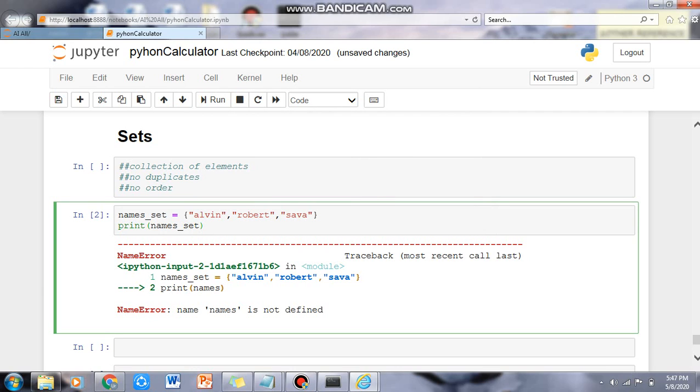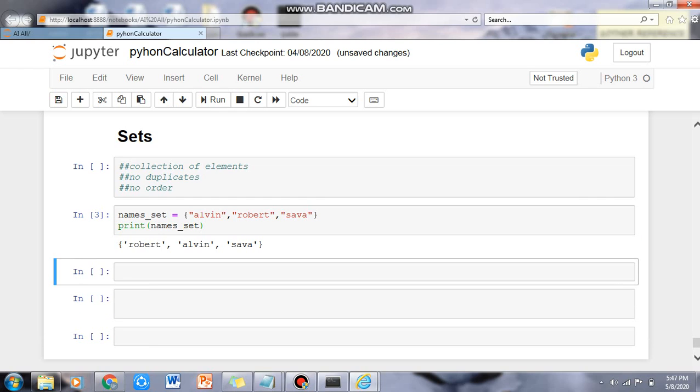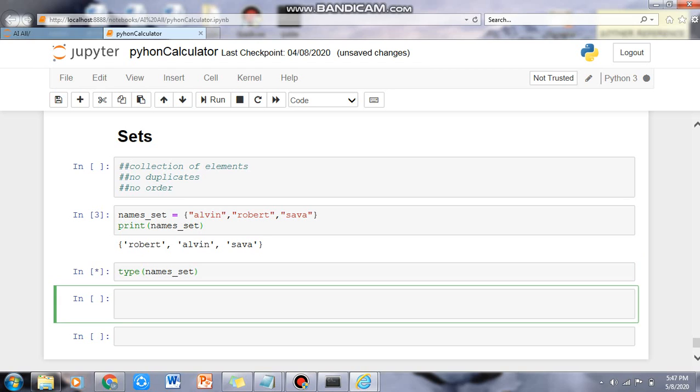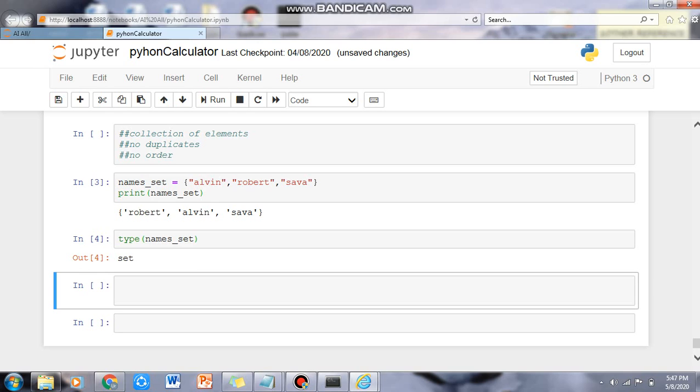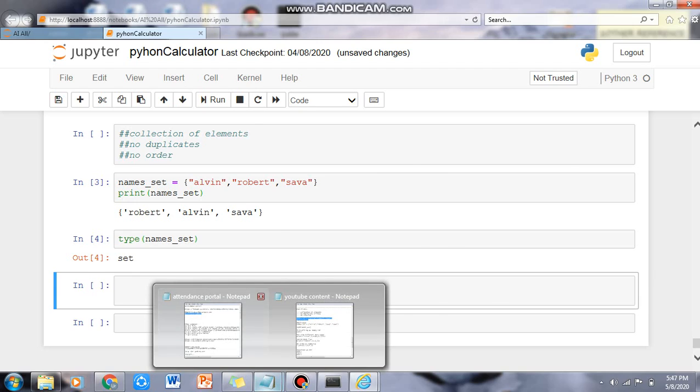So if we execute it, it will give us the set. Now if we want to verify the type of the set, we can write type of names set, and when we execute it, it will tell us that yes, it is a set.